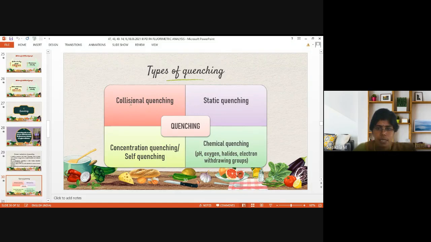We have not discussed collisional and static quenching, so let's discuss them now. Concentration quenching we have seen under the factors affecting fluorescence intensity, so kindly write the information we have discussed under concentration quenching. Then chemical quenching: include the parameters we have seen under factors, like pH, oxygen, halides, electron withdrawing groups here. And now we'll see about collisional quenching.